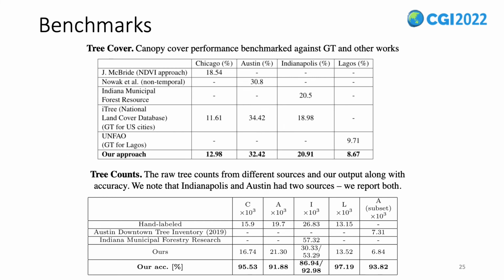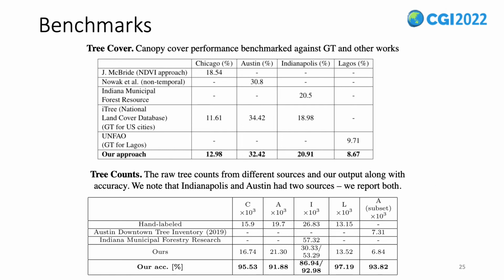Here we show the performance of our system benchmarked against other literature and governmental data. As ground truth for tree segmentation in US cities, we use the National Land Cover Database, and for Lagos, we use data from the United Nations Food and Agriculture Organization. We see that we get very close to ground truth in segmentation in the top table.